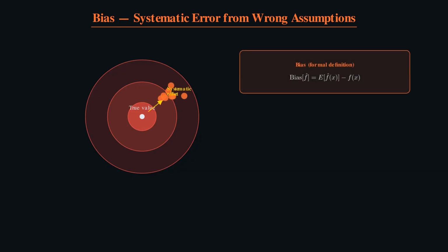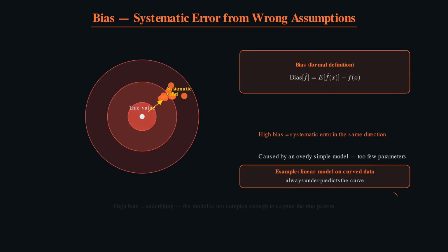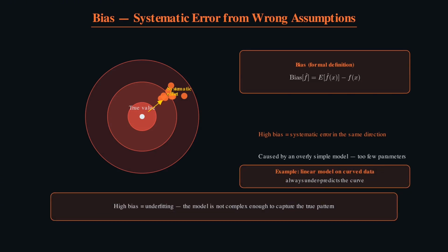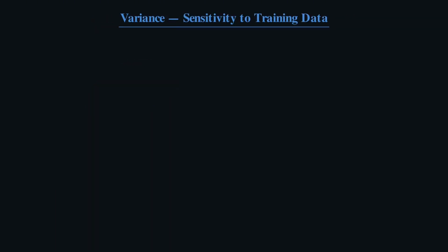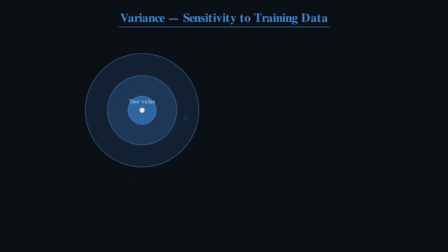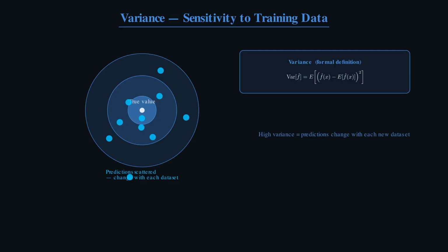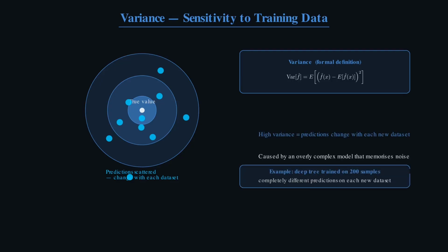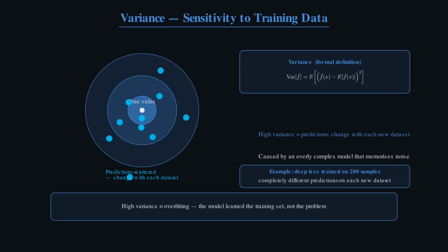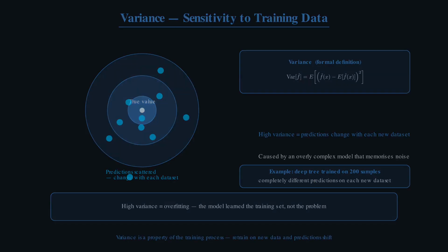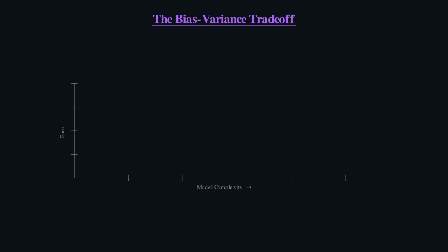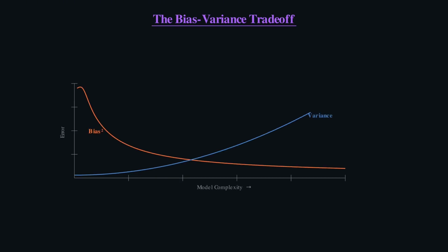Every machine learning algorithm navigates this tension. There is no escape from it, only management. Bias is the systematic error that comes from wrong assumptions built into the model. A high bias model makes the same wrong prediction consistently, in the same direction every time. It is not a random mistake. It is a structural one caused by choosing a model too simple to represent the true relationship. Think of a linear model trying to fit a curved dataset. No matter how much data you feed it, it will always underpredict the peaks and overpredict the troughs. The predictions are wrong, but they are wrong in a predictable, systematic way. More data cannot fix a model that lacks the capacity to learn the right shape.